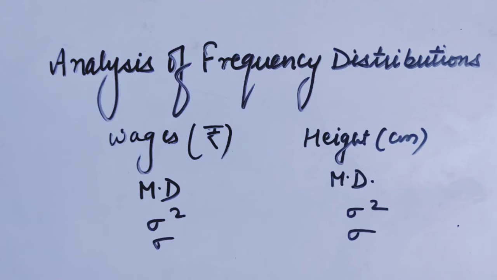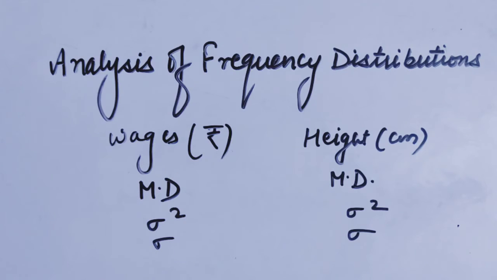Now why are we facing this problem? Why are we not able to compare the data? Because, students, when you have found the mean deviation, variance and standard deviation of the wages of the workers of a particular factory, they will come in exactly the same units as the wages. In exactly the same manner, when you find the mean deviation, standard deviation and variance of height, they will also come in the same units, that is centimeters. So both data sets have different units, and that is why it is impossible to compare these two data sets.